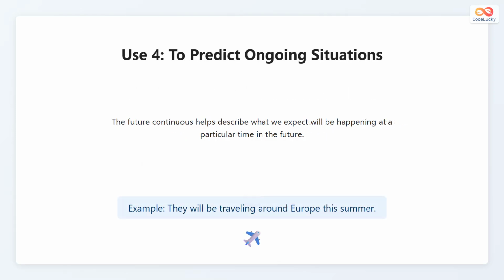The fourth use is to describe ongoing situations that are expected to happen in the future. It shows what someone believes or predicts will be taking place at that time. For example, they will be traveling around Europe this summer. This means that during that time, traveling will be the ongoing activity.